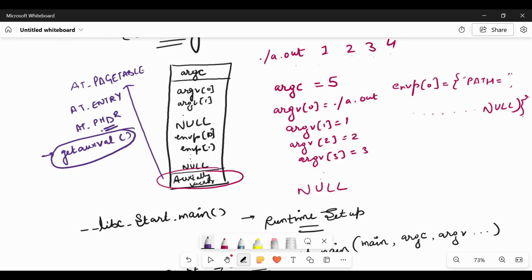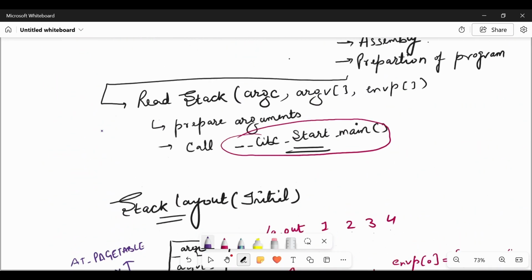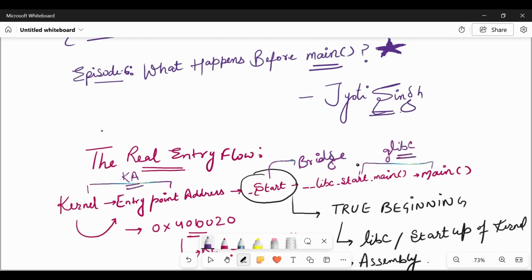If we get some time, I will explain this auxiliary vector in depth in some other episode. For now, just understand that the auxiliary vector contains all the metadata information which is provided by the kernel to the user. Everything is clear. Let me just quickly go through today's episode for quick understanding.